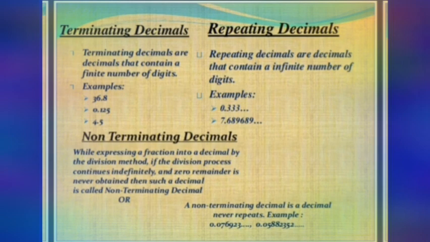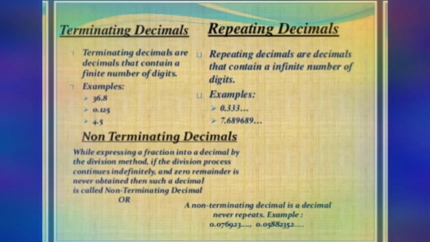Now let us see some examples for repeating decimals, that means non-terminating but repeating decimals. 0.333. Here after 0 in the decimal place, the digit 3 is getting repeated. So it is a non-terminating but repeating decimal expansion. And the next example, 7.689689. So 689, these 3 digits keep on repeating.